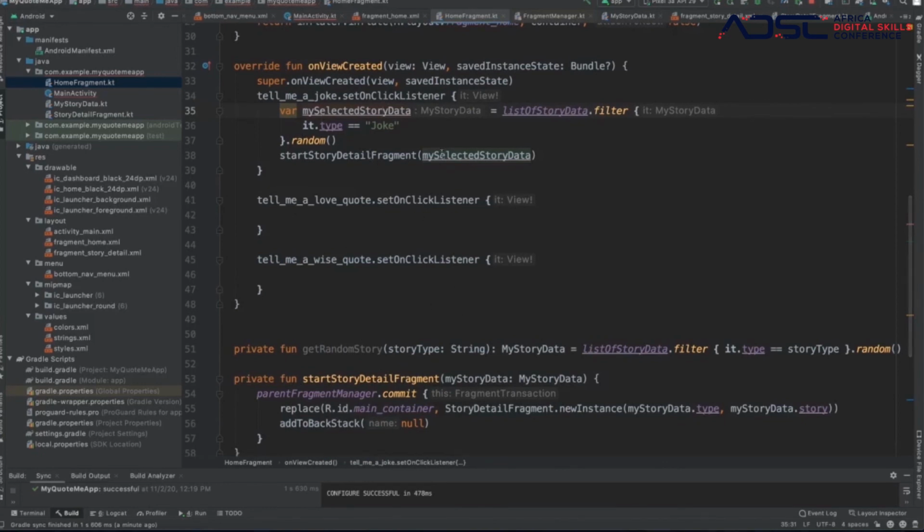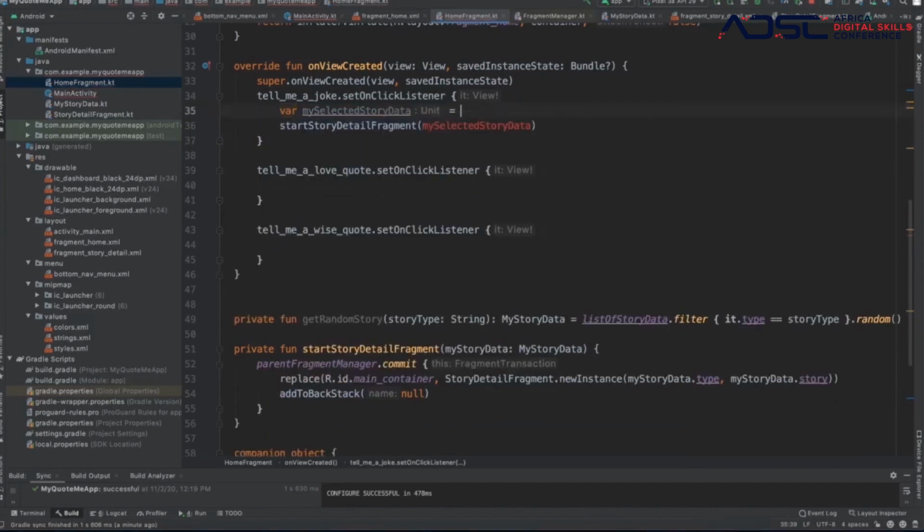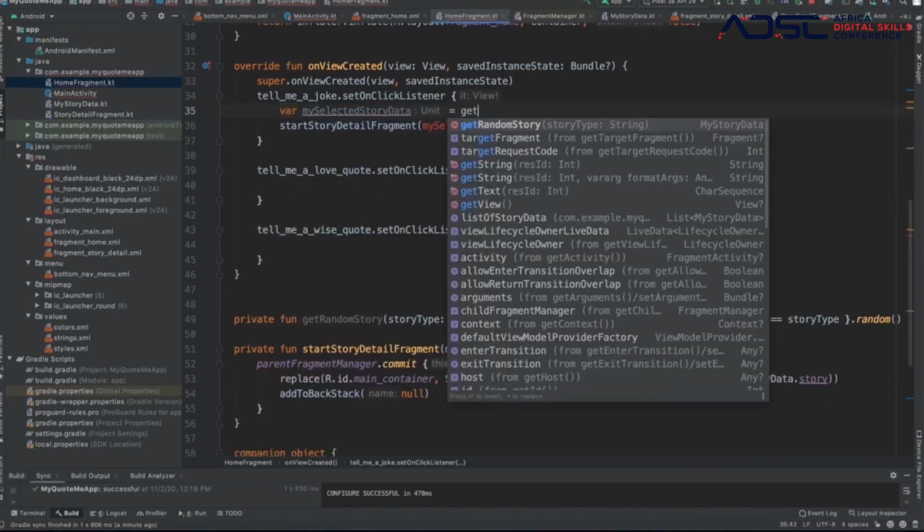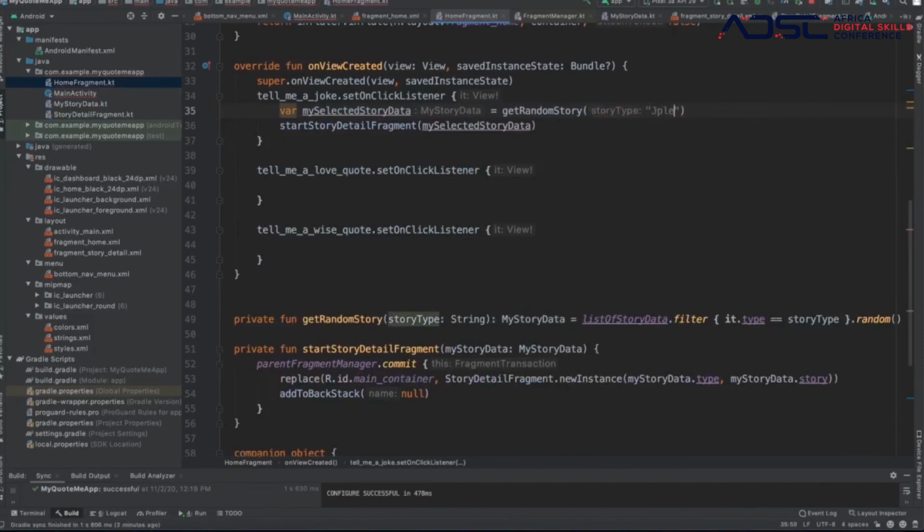And then we could take this whole part off and just say get random story, and then put in the joke, right? That is simpler.